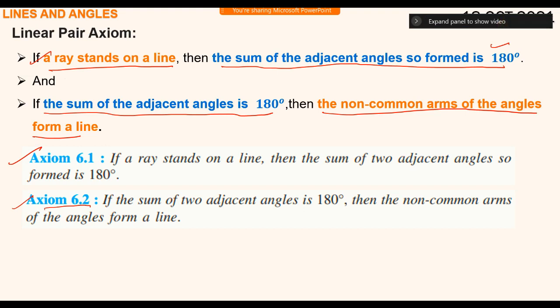Both are true. Can we prove them? No, we can't prove them. We just drew figures and understood. We didn't prove. Both axiom 6.1 and axiom 6.2 are true.